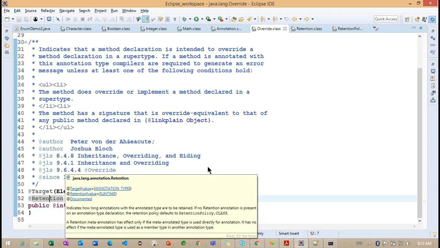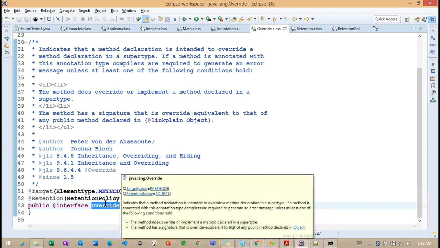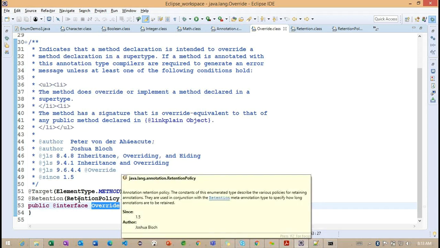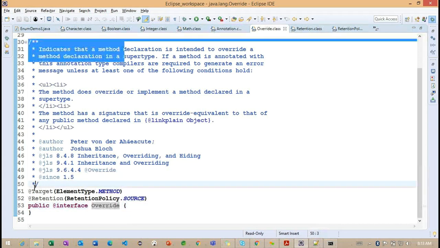Now you can see this @Override. Override will be available only in SOURCE, only in the source classes. Source classes are nothing but our main classes. Getting the point. In our main classes, wherever we work, it is available only there. It is not available in the .class files and not available in our runtime execution. Okay, so these are about the retention policy. This is very important, we need to understand here.